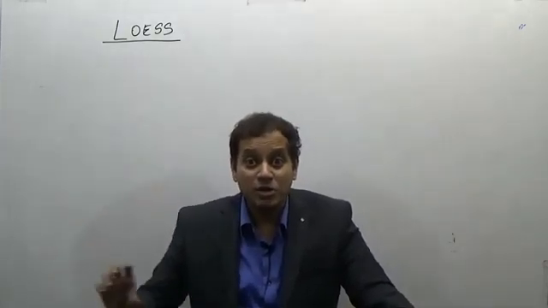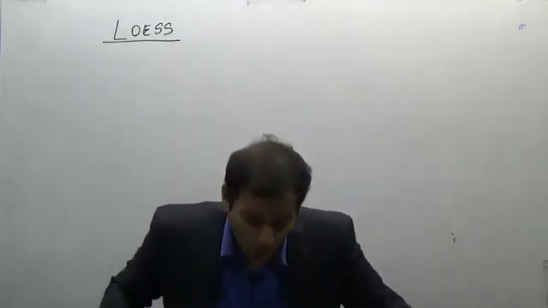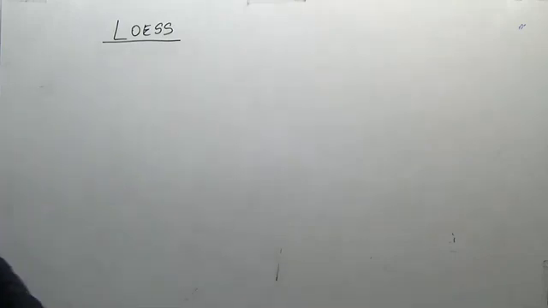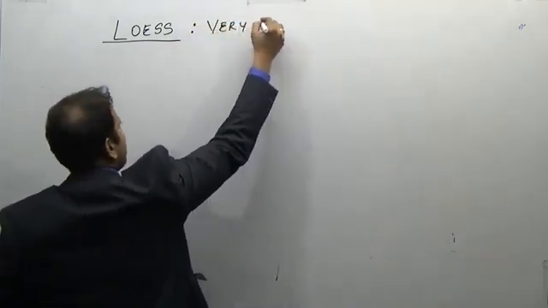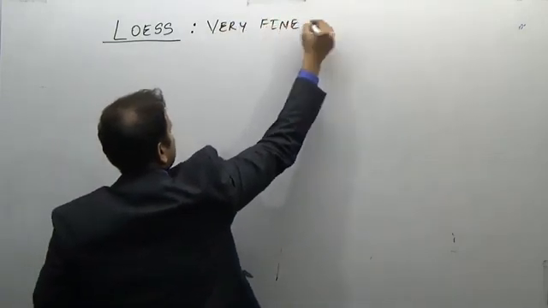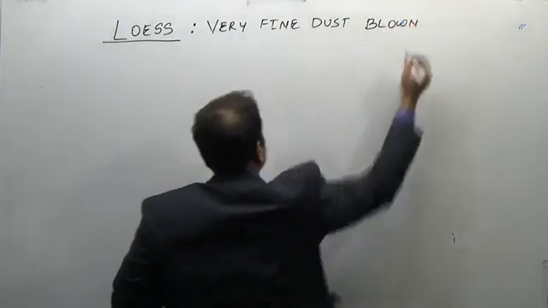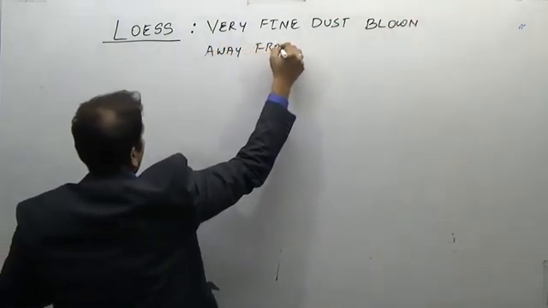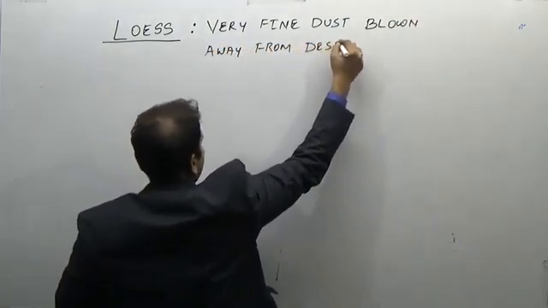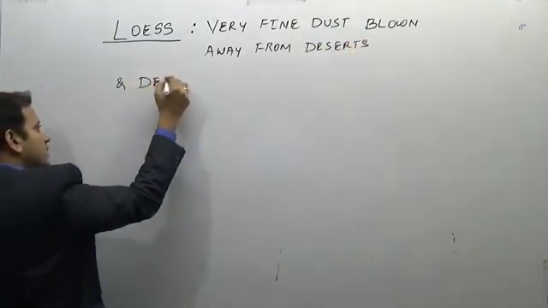The word is loess because it is rich in lime and therefore it is yellow in color. So, what is it? It is a very fine dust blown away from the deserts and deposited in far away places.